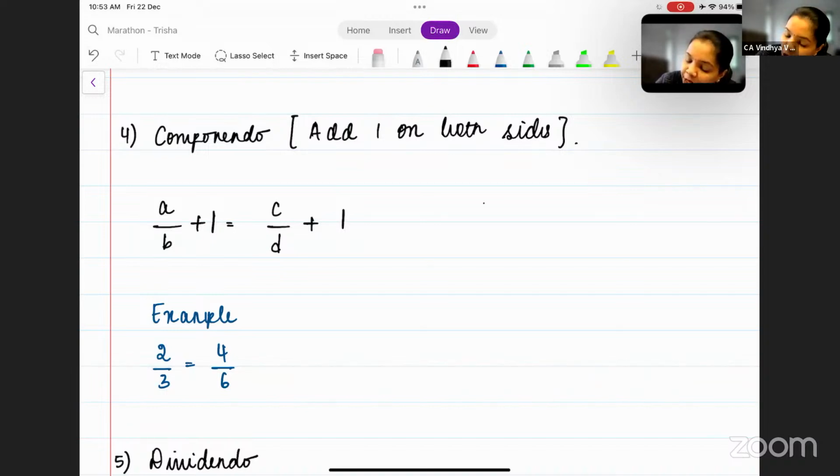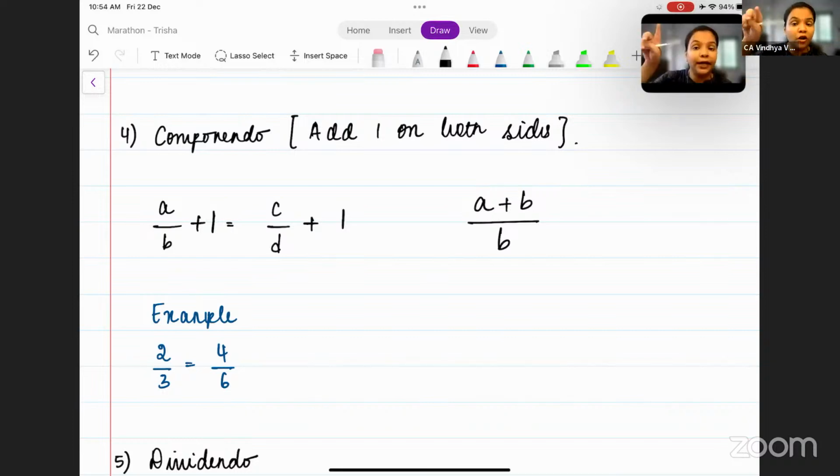If you take a common denominator here, you will get A plus B whole divided by B. I hope you know how to take a common denominator. You have taken the denominator as B for both the terms. So when you take the denominator as B for 1, you have to multiply the numerator also with B, because for 1, the denominator is 1. This is equal to C plus D whole divided by D. So this is your componendo rule.